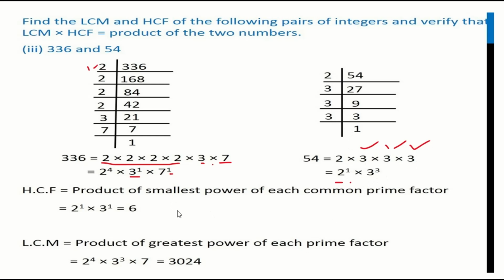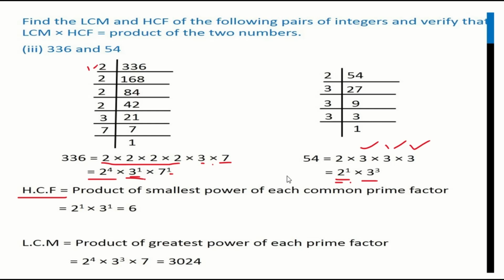When you are taking the LCM and HCF, for HCF you have to consider the least power. For HCF, what you have to consider? The least power. To find the HCF, first check whether the factors are available in both numbers or not. 2 is available here also and here also, yes, so it will come under HCF. Same way I'm checking 3, available here also and here also. 3 is a factor of 336 and 54, and 2 is a factor of 336 and 54. That's why I'm considering 2.